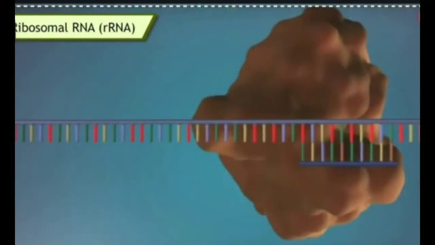Now, the second type of RNA is called ribosomal RNA. It is a single stranded structure which is variously folded upon itself. In the folded regions, it may show pairing between complementary bases. It remains associated with ribosomes permanently. Its function is to provide a proper binding site for mRNA.